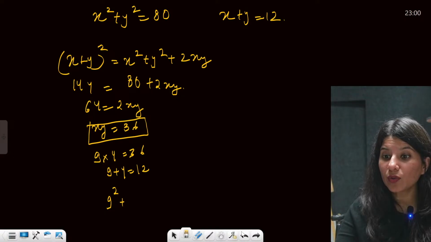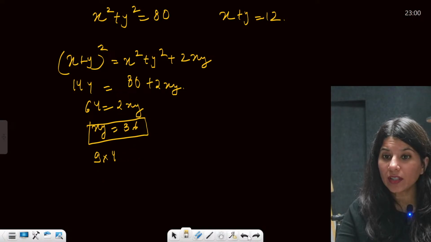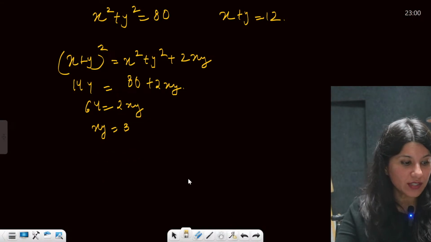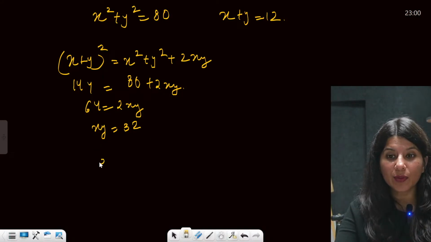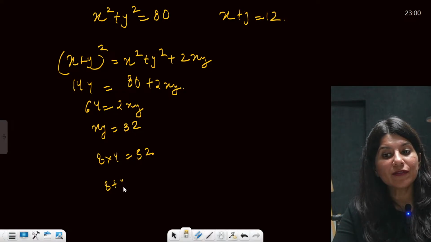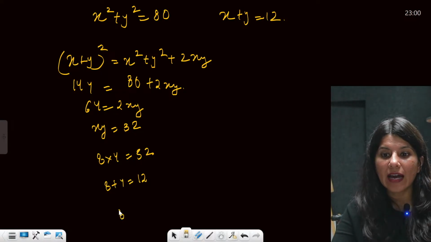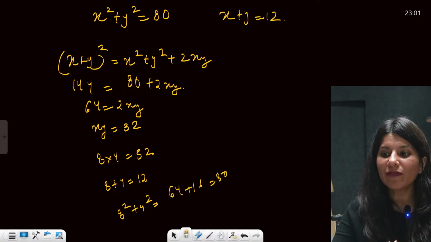No, it is not going to work. 9 and 4 is not working. Okay. Actually not 36, xy is equal to 32. Sorry, so 8 fours are 32. So 8 into 4 is equal to 32. Correct. 8 plus 4 is equal to 12. And 8 square plus 4 square, that is 64 plus 16, is 80. That means 8, 4 is the correct answer.